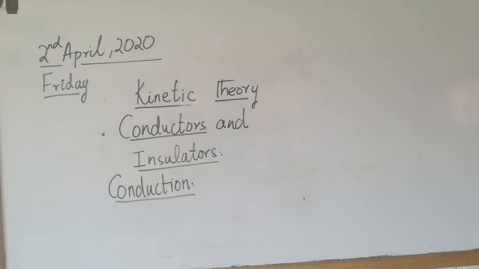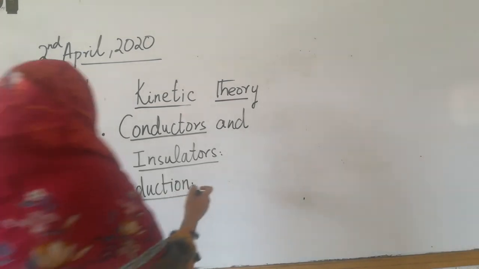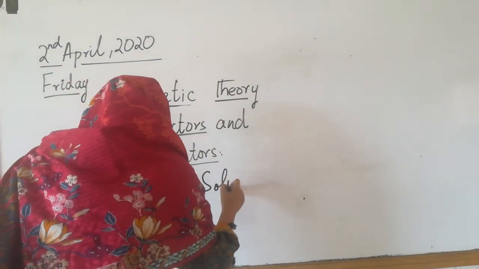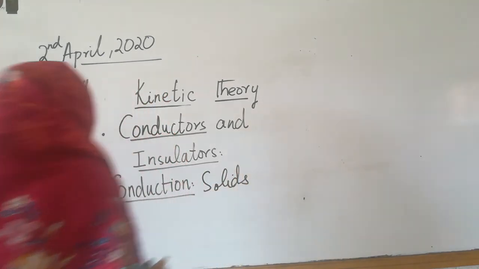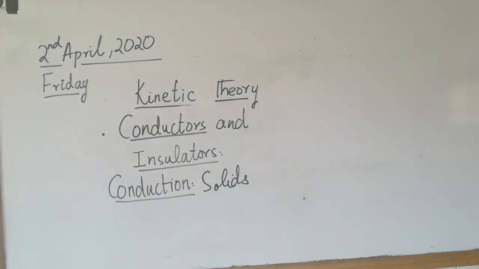Then moving on, we discussed what conductors and insulators are. Conductors are the materials that allow electricity or heat to pass through them, whereas insulators do not allow electricity or heat to pass through them. Moving on to the process of conduction. This is important to note that conduction only occurs in solids. The process of conduction only occurs in the solids.